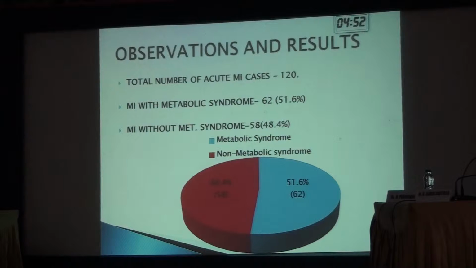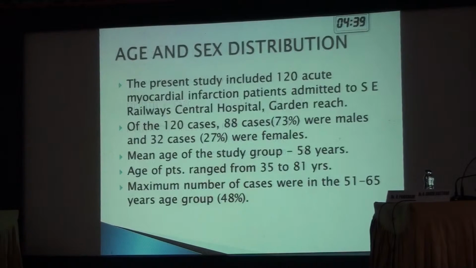We considered a total of 120 cases in our study. Of that, 51% of the cases were found to have metabolic syndrome. 48.4% of the cases were not found to have metabolic syndrome. Of these 120 cases, 88 cases were males and 32 cases were females. Mean age of the study group was 58 years. The youngest patient was 35 years old, the oldest patient was 81 years old, and maximum number of acute MI cases were in the age group of 51 to 65 years. That's 48% of the patients were in this age group.